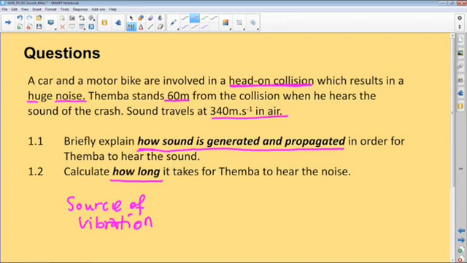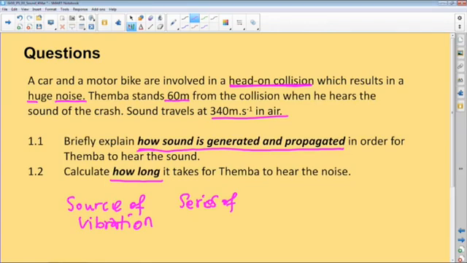So once that happens, the air closer to the vibrations is compressed, and at some point the particles are further apart. So once we have that, we have a series of vibrations that are transmitted through the air from the source where the collision takes place to Timber. So air serves as the medium in which the sound is propagated.